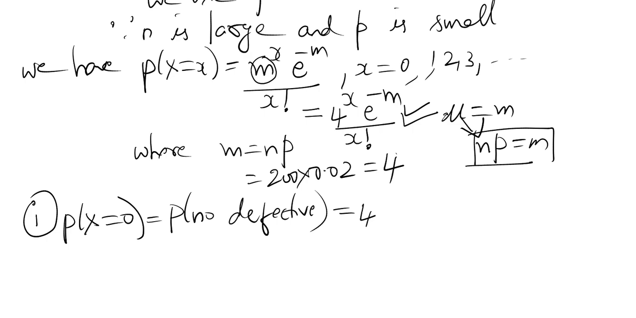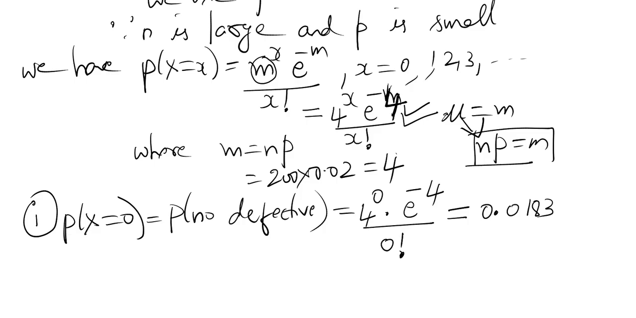Now substitute x equal to 0: 4 power 0, e power minus 4. Here also we should replace with 4 because m is 4, minus 4 by x factorial. x is representing 0, so 0 factorial. The answer will be 0.0183. See, e power minus 4 can be calculated from the calculator. Here you have an option in the calculator like this, e power. Just type e power minus 4 here. We get the answer 0.0183.